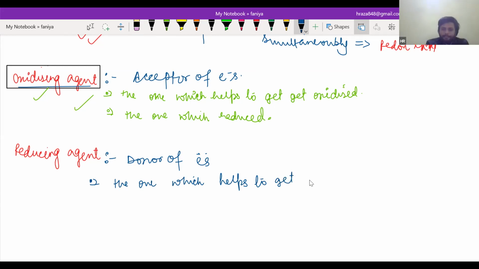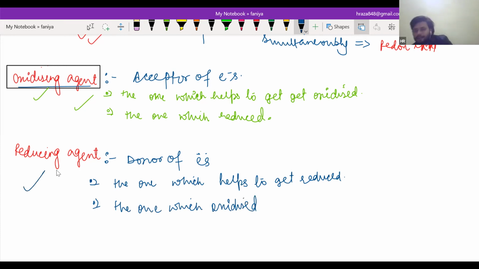In the same way, we can write for a reducing agent: the one which helps to get reduced, or the one which is oxidized, that is called a reducing agent. So you can remember it this way: the element which is oxidized is called the reducing agent, and the one which is reduced is called the oxidizing agent. I am going to give you an example. Please write it, and then let me know.